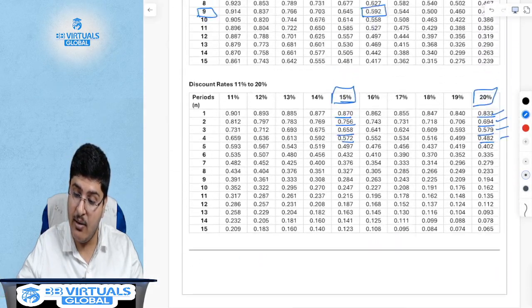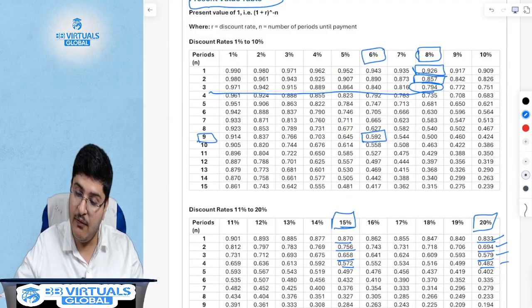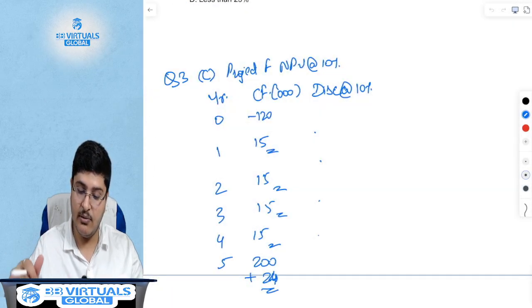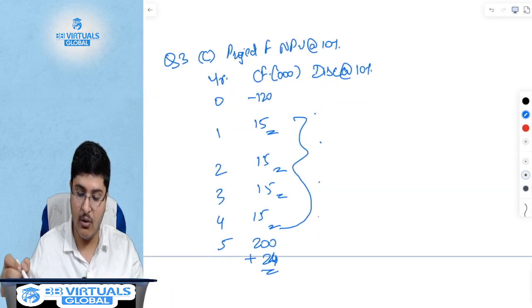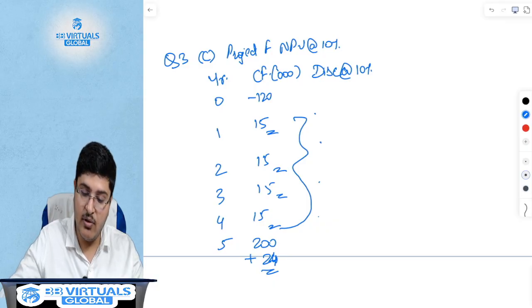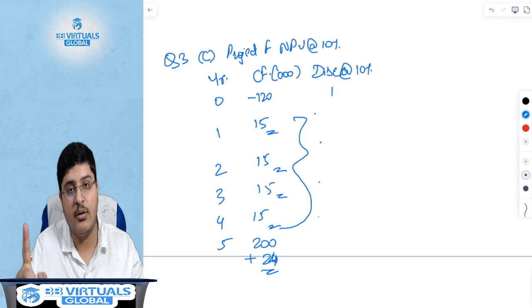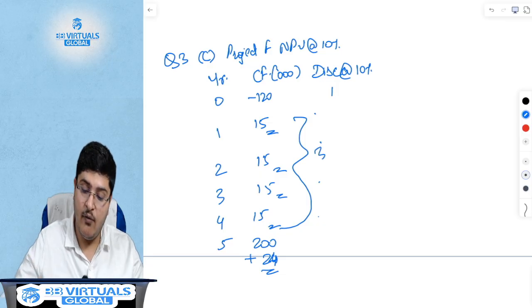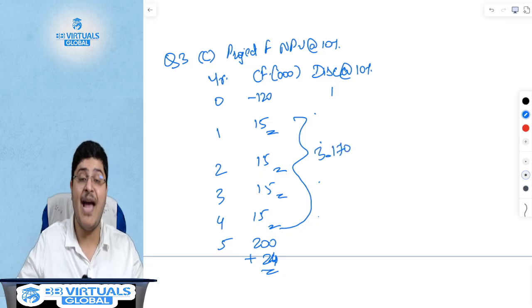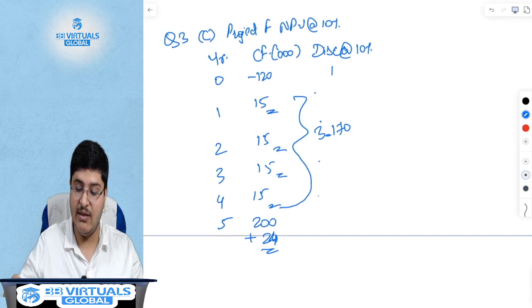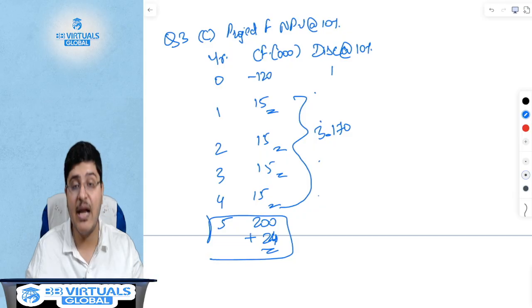And if we look at the fifth year present value, it is 0.621. So for the first 4 years the cash flow is the same. For year 0 it is 1. For the next 4 years you will use the annuity table, which gives you 3.170. But for fifth year, sir, the cash flows are different.